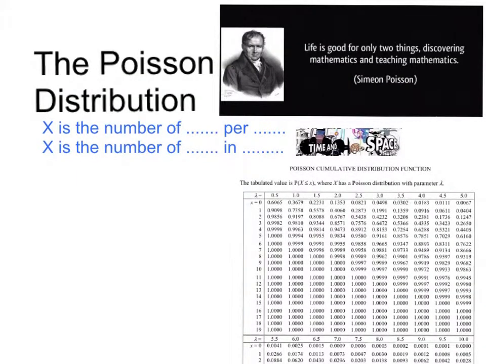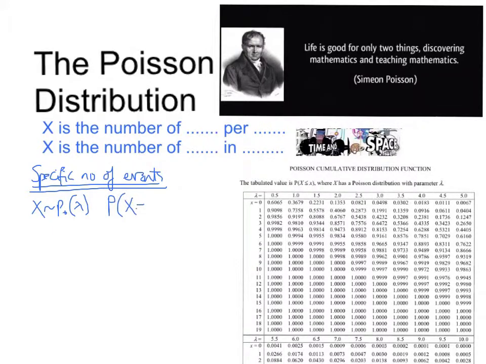There are 2 questions we could ask about our events. One of them is about a specific number of events happening. For example, if X is distributed by the Poisson distribution with an average rate of events lambda per specific amount of time or space, and I'm interested in the probability of, in that amount of time or space, getting exactly little x events occurring. Now for this, you can just stick your x and your lambda into the following formula, which is in the formula book: e to the minus lambda, lambda to the x, over x factorial. I'll make another video where I talk more about that, but if you're not interested, don't worry, you can just stick everything in the formula.